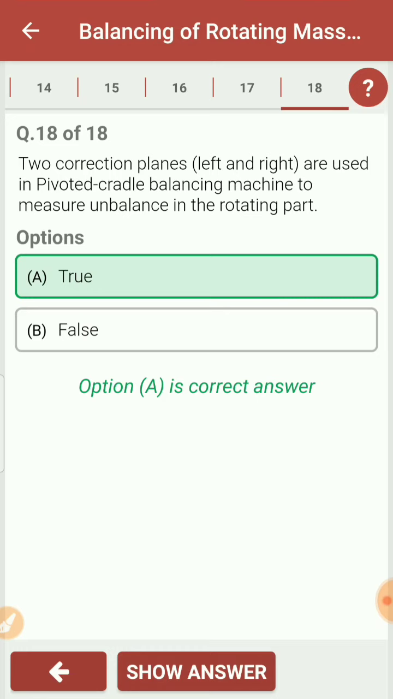So with this, I end the MCQ part of balancing of rotating masses.